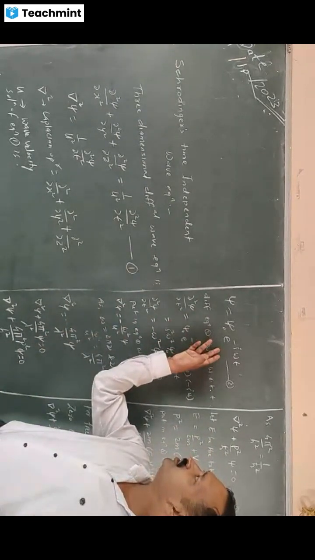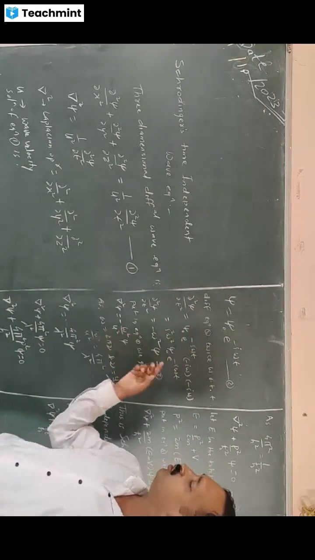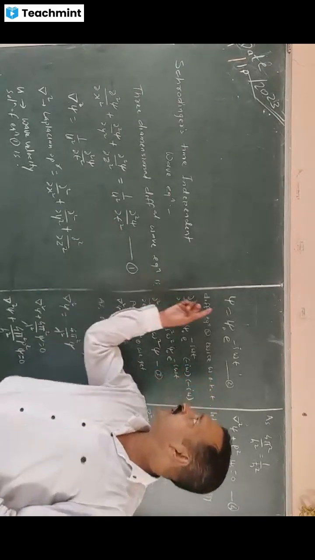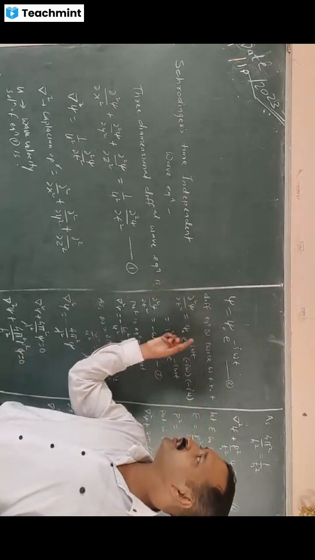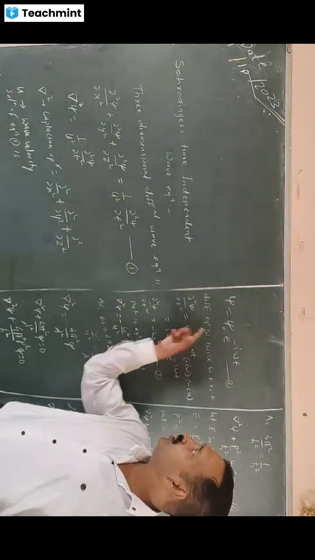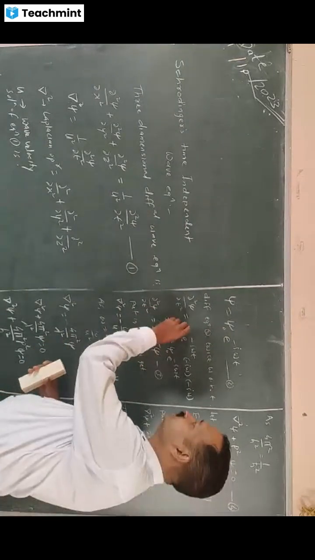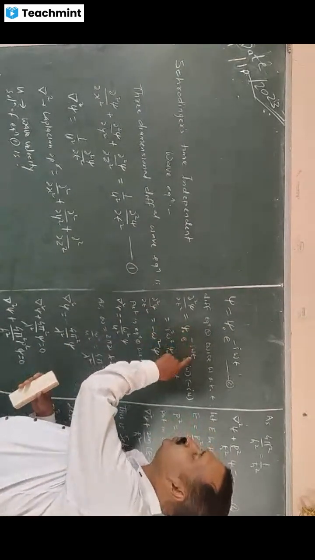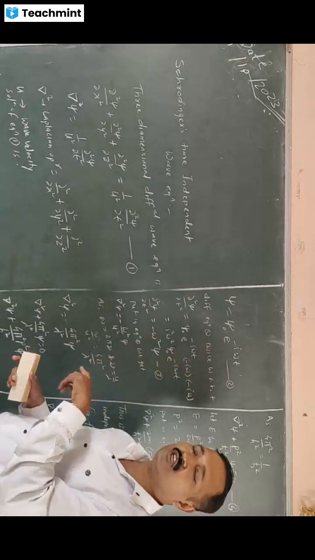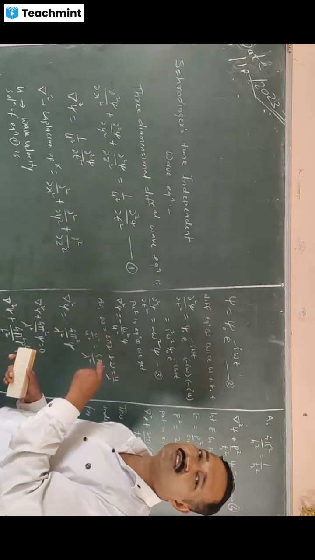If I differentiate this value with respect to t twice, because I have to calculate the value of del 2 psi by del t square, I differentiate this value of psi twice with respect to t. Then what do we get? Del 2 psi by del t square equal to: this is the constant value, so psi naught is as it is, e to the power of minus i omega t as it is, because if we differentiate e to the power of minus x with respect to x, we get e to the power minus x as it is and the derivative of minus x is minus 1.